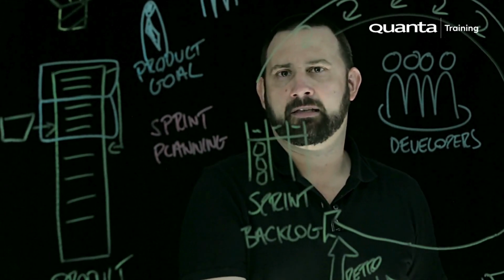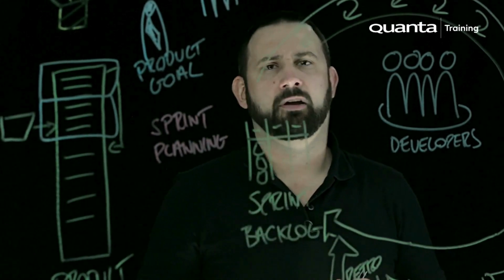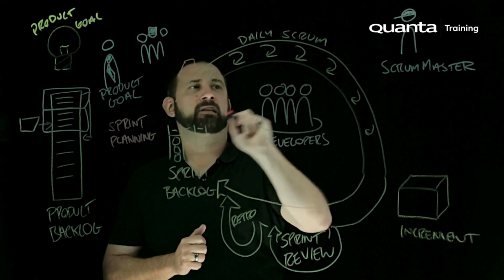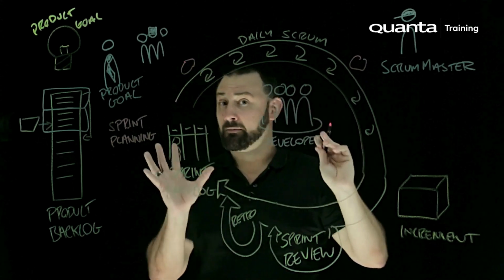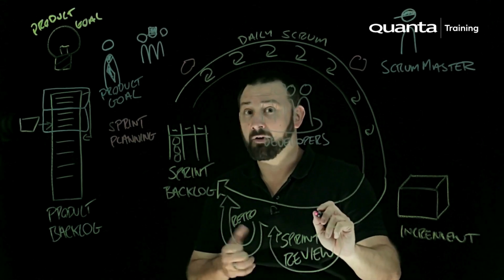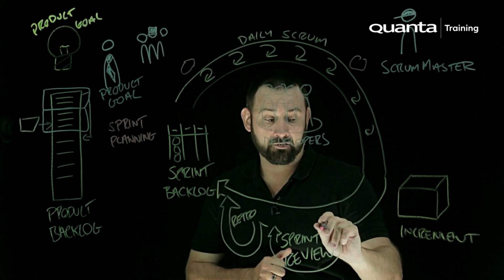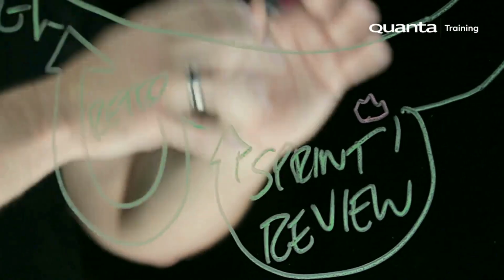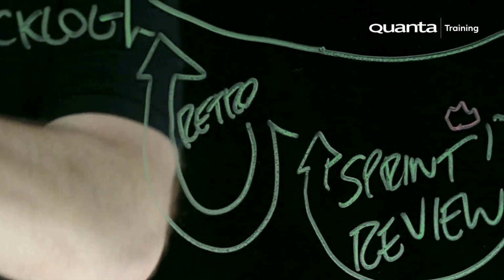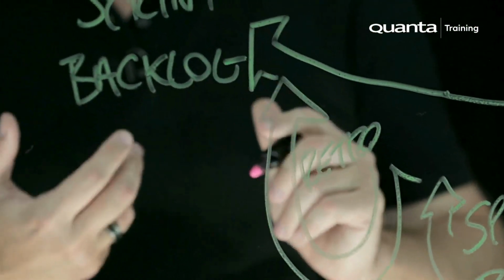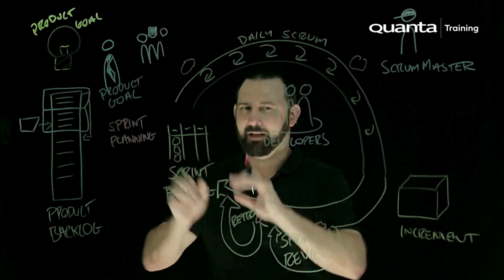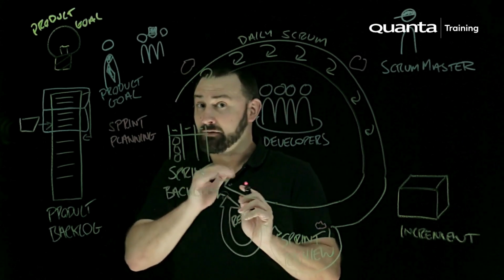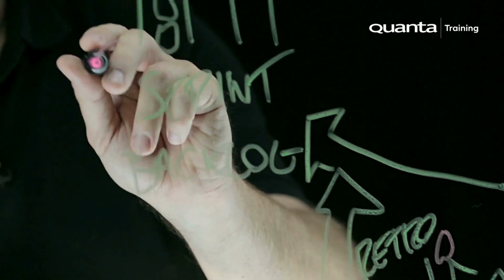Not an event, we call it an activity at present. Some teams choose to diarise it because that works for them. Other teams do it more organically. And so it can be dropped in different places. In fact, sometimes, weirdly, it can even crop up in other Scrum events, such as sprint review. If I'm having, as a product owner, maybe a conversation with a stakeholder about feedback about what we've given, and that's generated one of those new ideas, that's actually a refinement conversation happening. So it's hard to draw it on this board perfectly. It's a little bit nebulous and can pop up anywhere. Sometimes, for example, it happens more at the beginning of the process in sprint backlog.